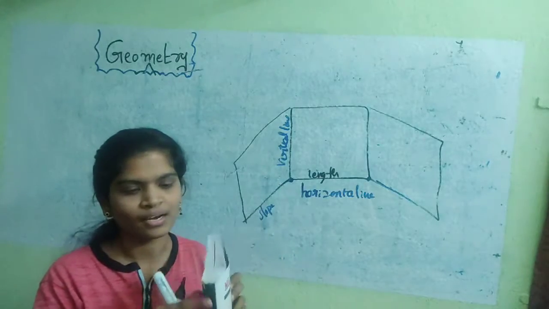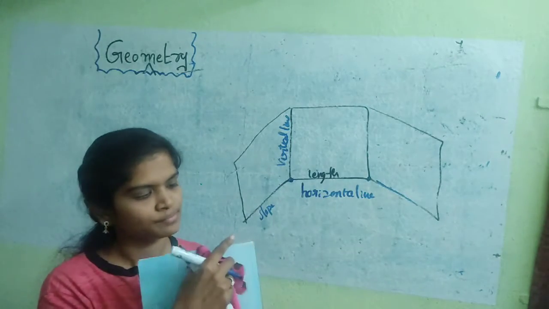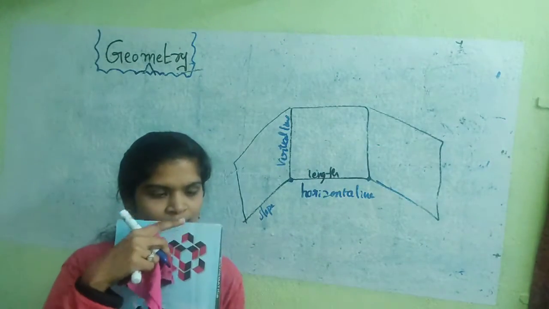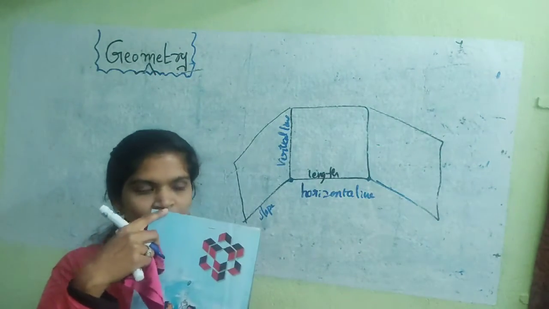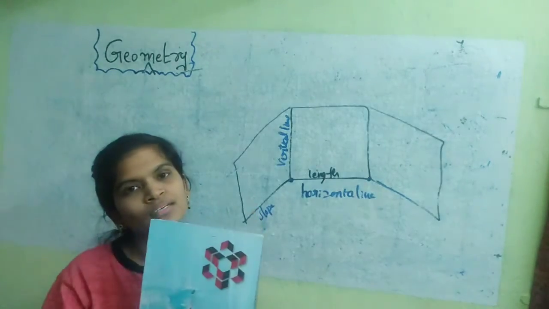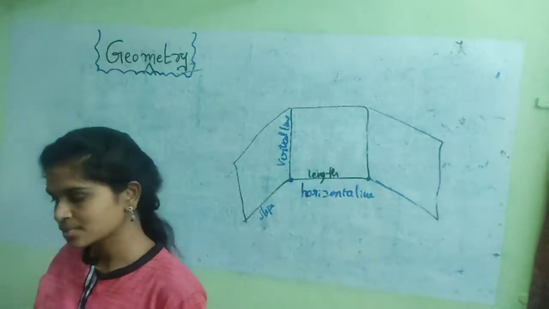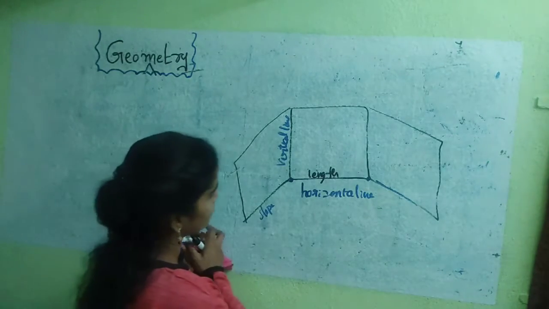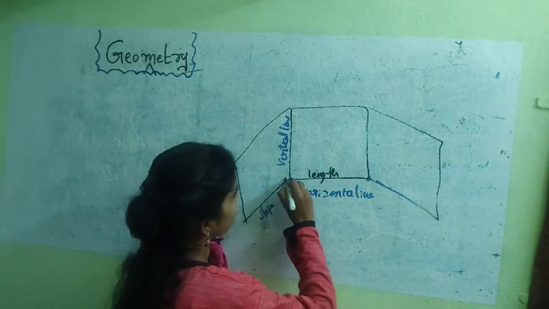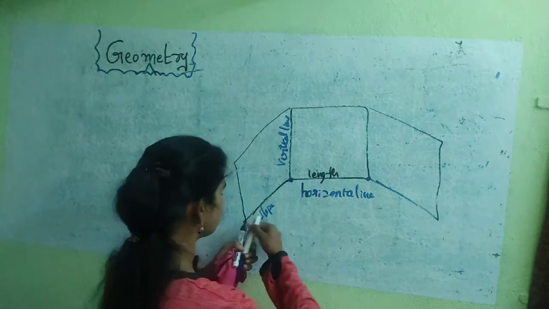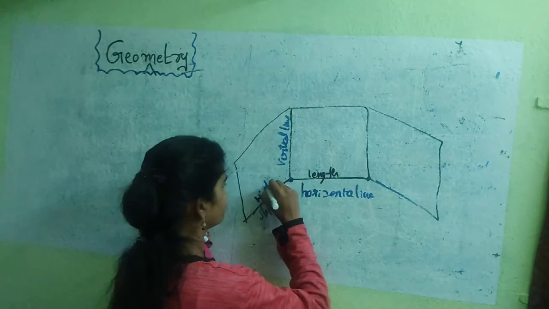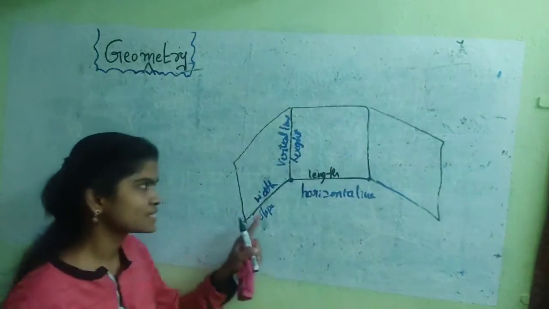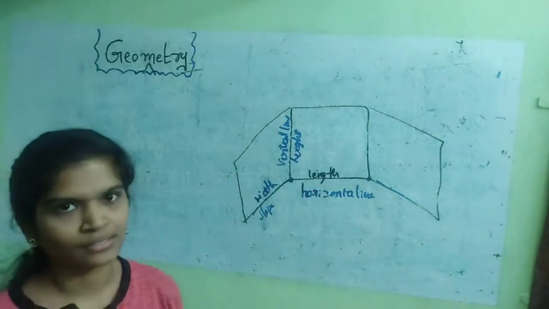You can take any corner like this. The vertical line represents height, the horizontal line length, and the width line represents the z-axis. This is the width, height, and length.